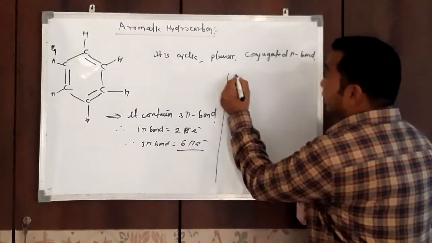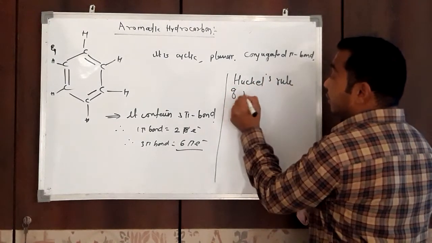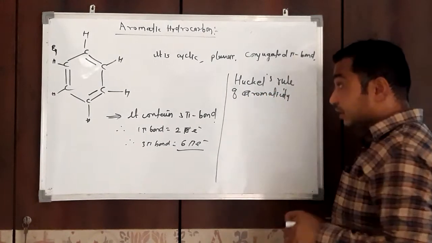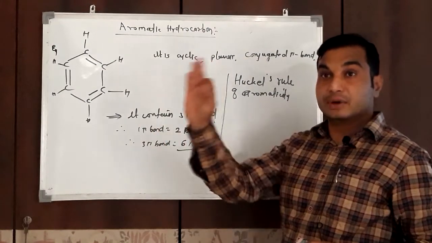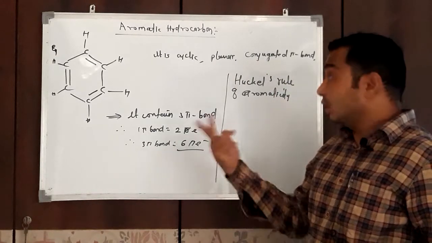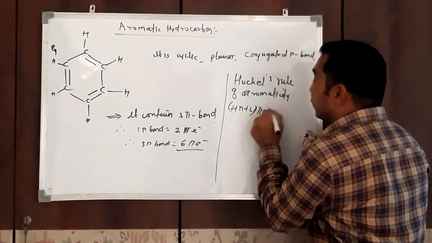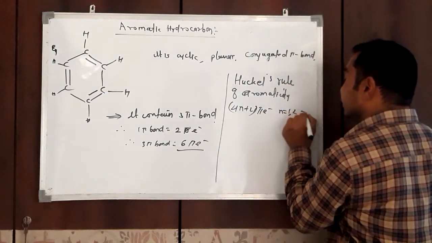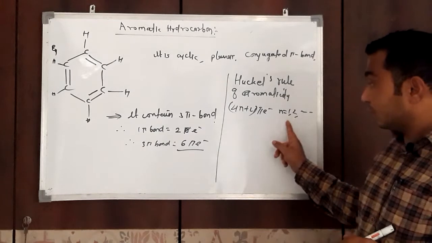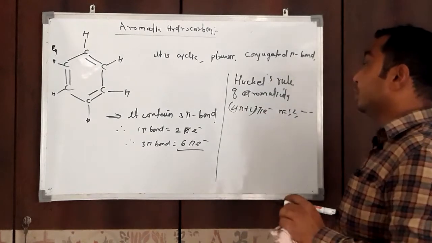Now according to the rule, that rule is called Huckel's rule of aromaticity, that is 4n plus 2 pi electrons, meaning the organic compound must contain 4n plus 2 pi electrons, then and only then it is aromatic or obeys Huckel's rule. Now what is this rule? 4n plus 2 pi electrons, where n equals 0, 1, 2, 3. We just have to choose a proper value of n and put it in this formula, then it obeys Huckel's rule.